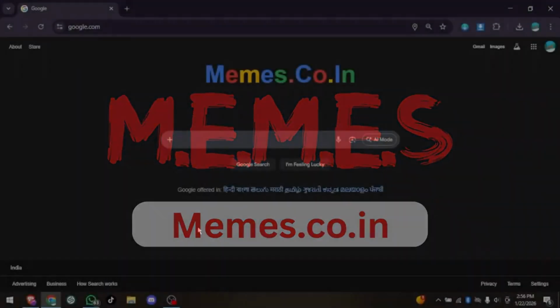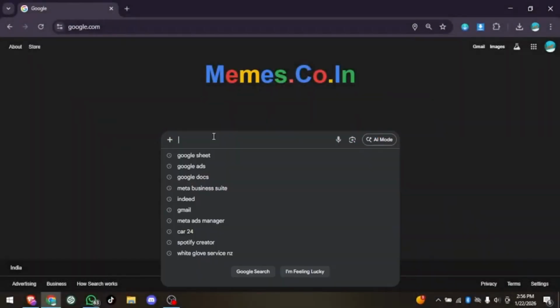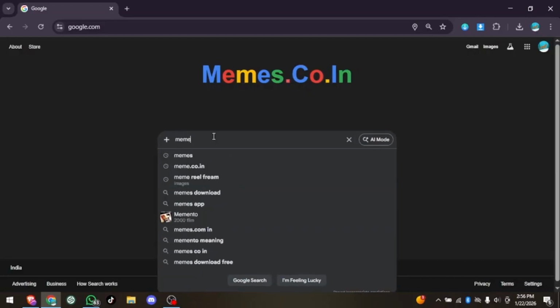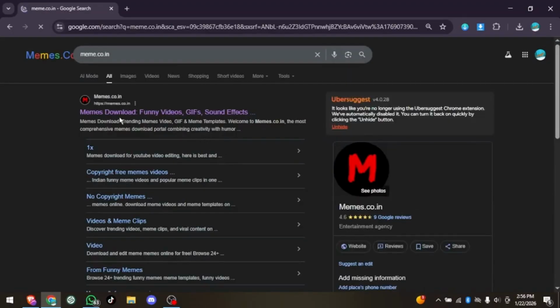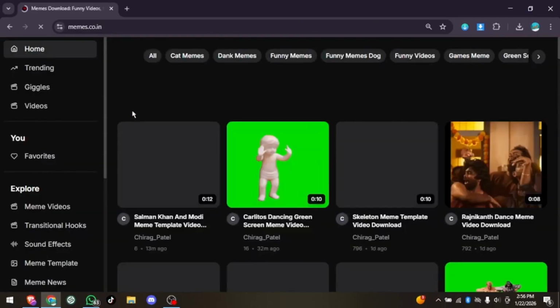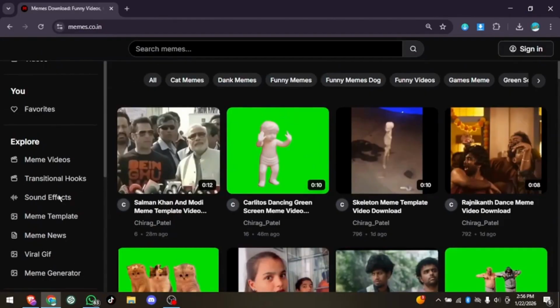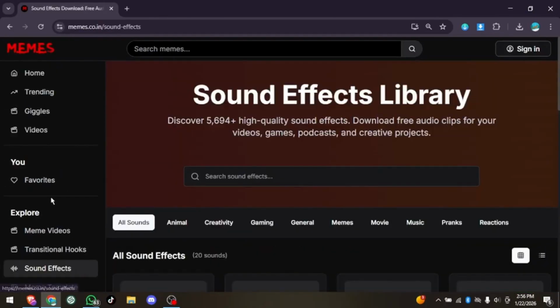Today, I'll show you how to download sound effects from memes.co.in. First, open Google and search for memes.co.in. Now, click on the official memes.co.in website from the search results. Once the site opens, scroll through the page and go to the sound effects section.